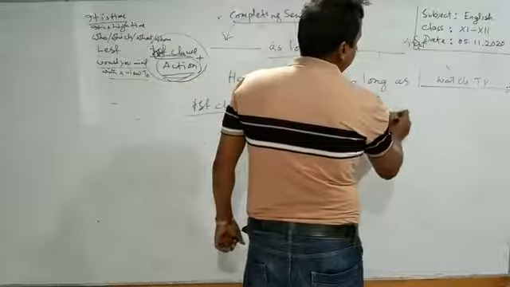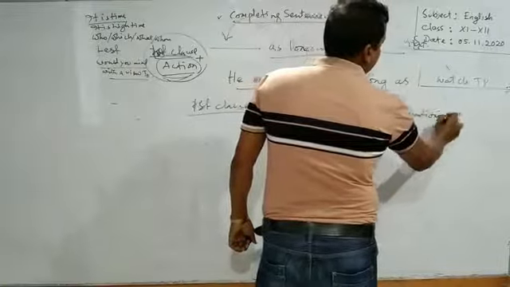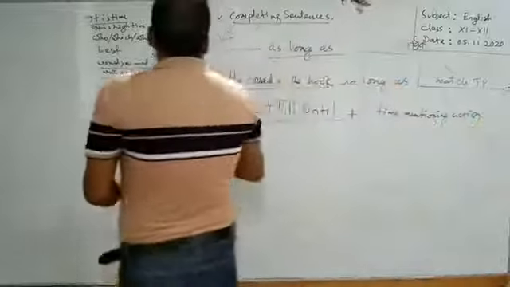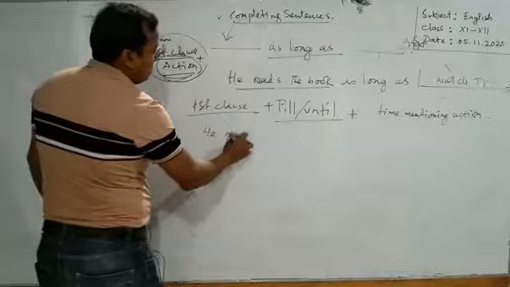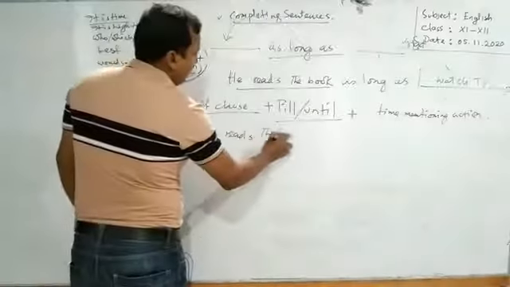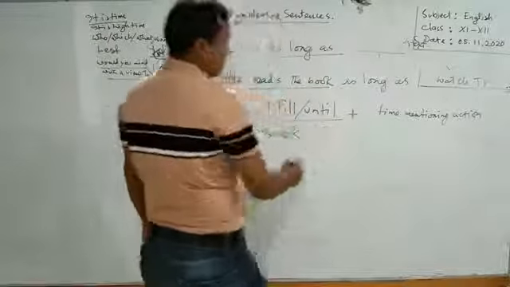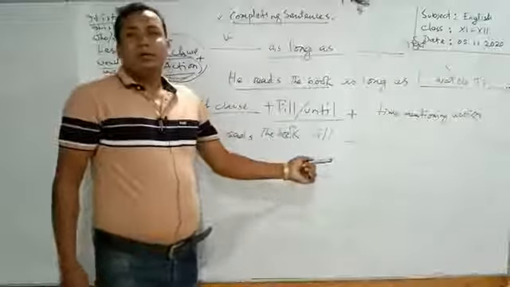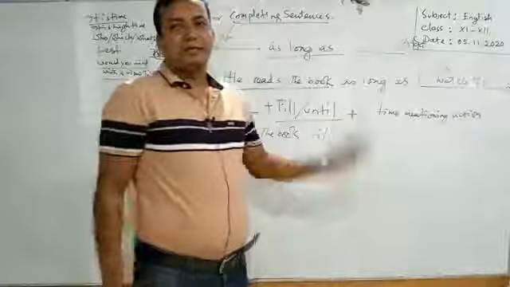Time mentioning action. He reads the book, then till. Okay, what do you have to use here? We have to use a clause. You can also use a phrase here, either phrase or clause.